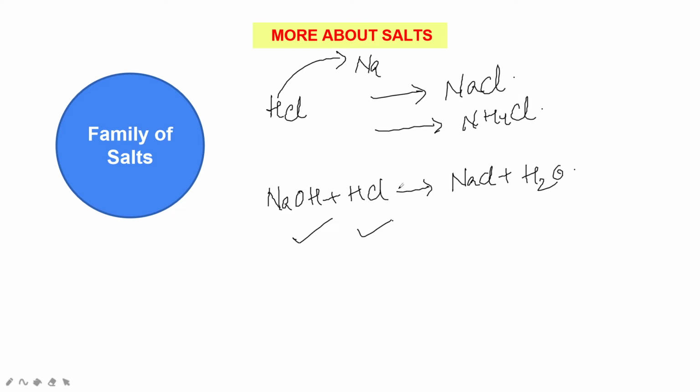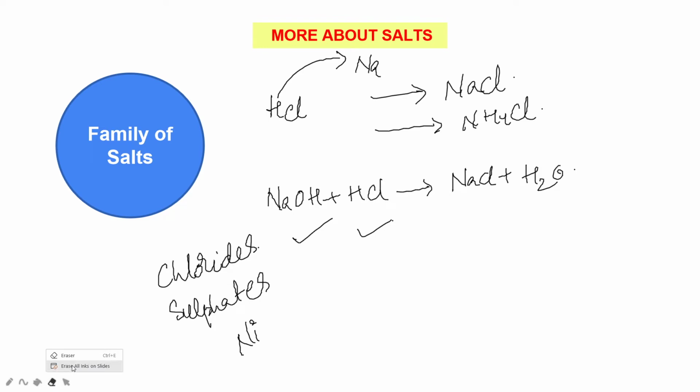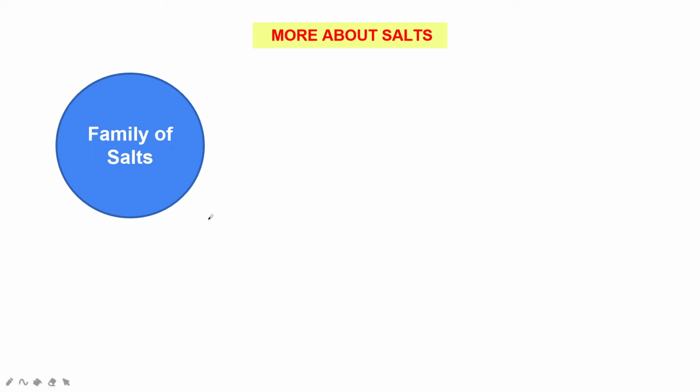Salts of the hydrochloric acid family are called chlorides. Salts of the sulfuric acid family are called sulfates. Nitric acid family salts are called nitrates.